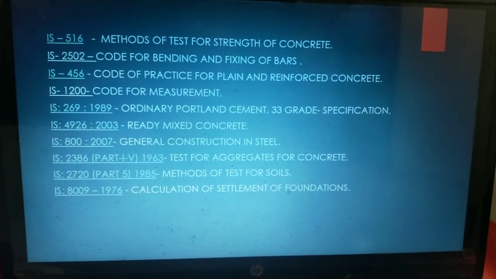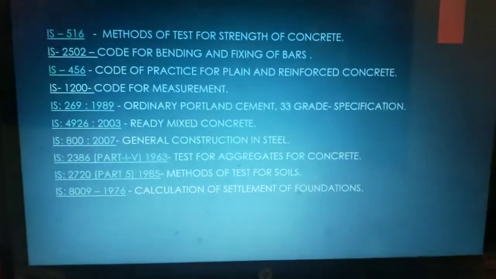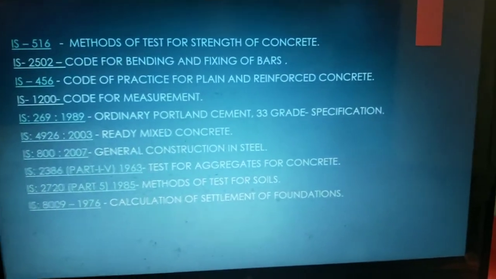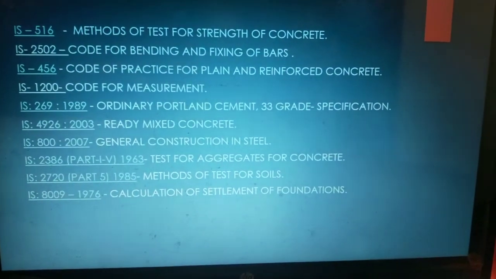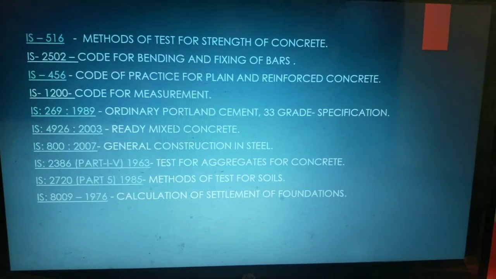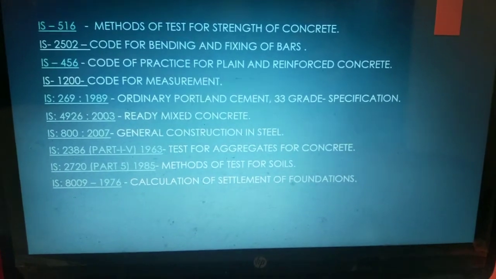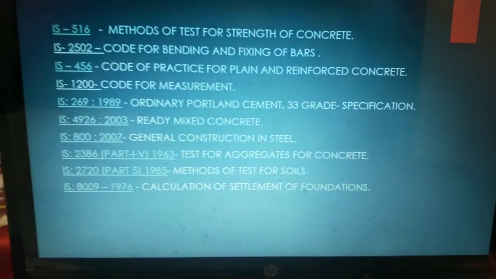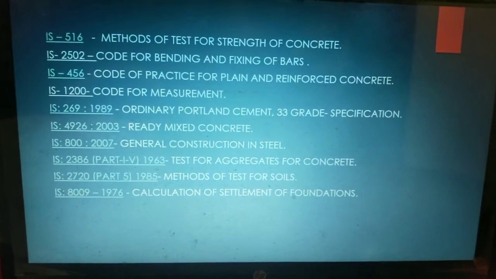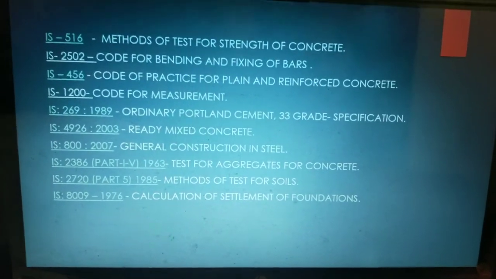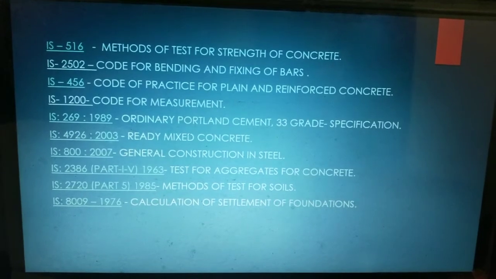Next one is IS 1200. IS 1200 is the code of measurement that is properly followed by the billing department. All the modes of measurement by which contractors are paid for any construction activity are done according to IS 1200. I'll be explaining IS 1200 in a different video, because that has many parts, and we can talk about it separately.